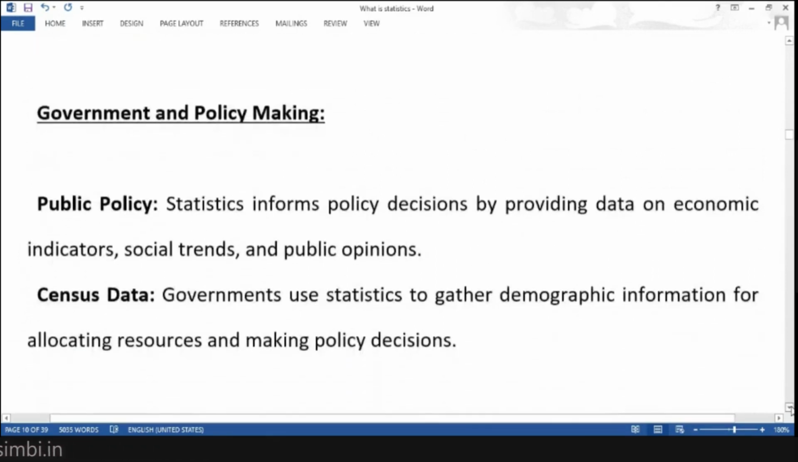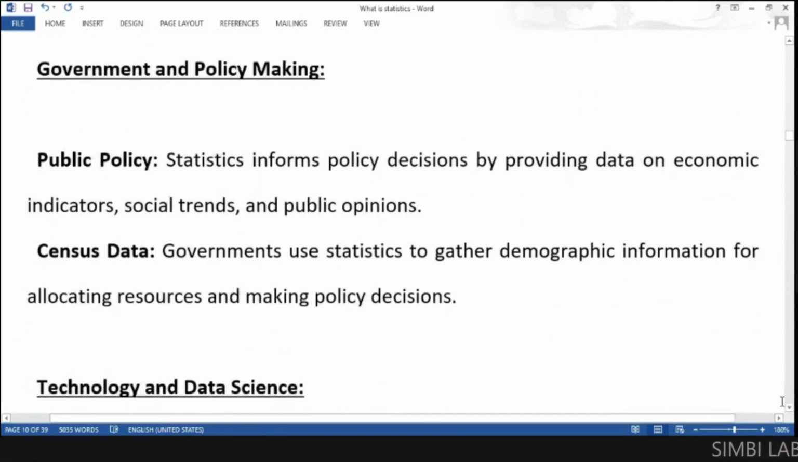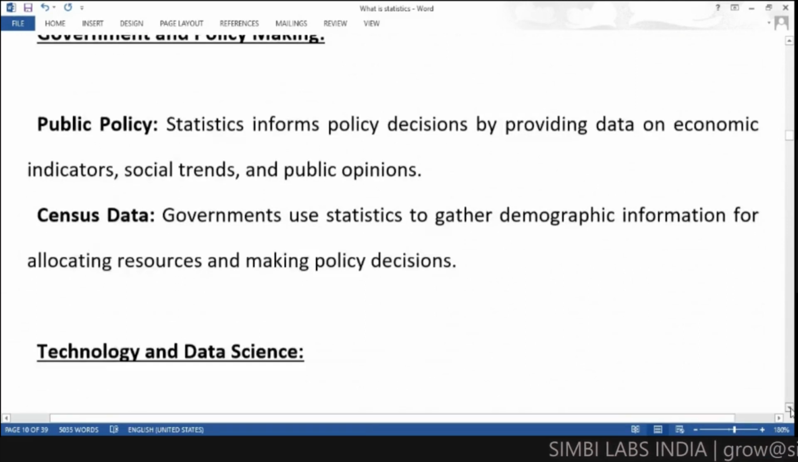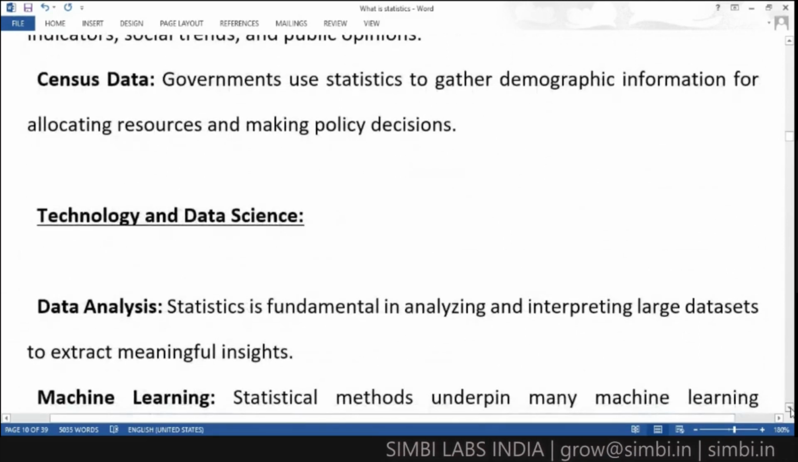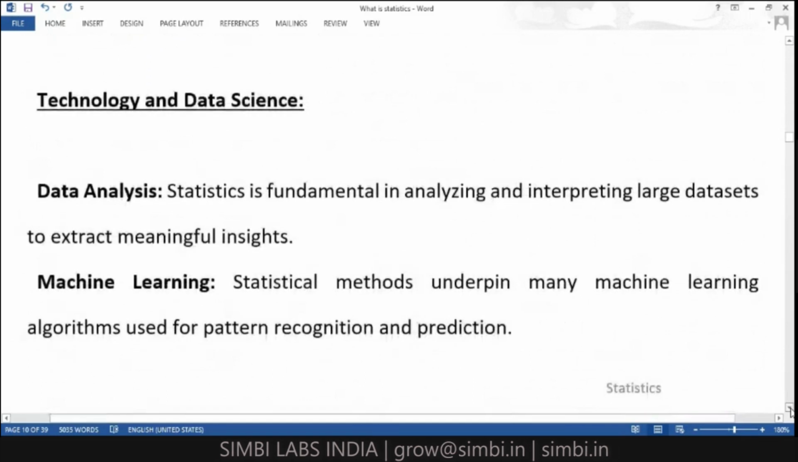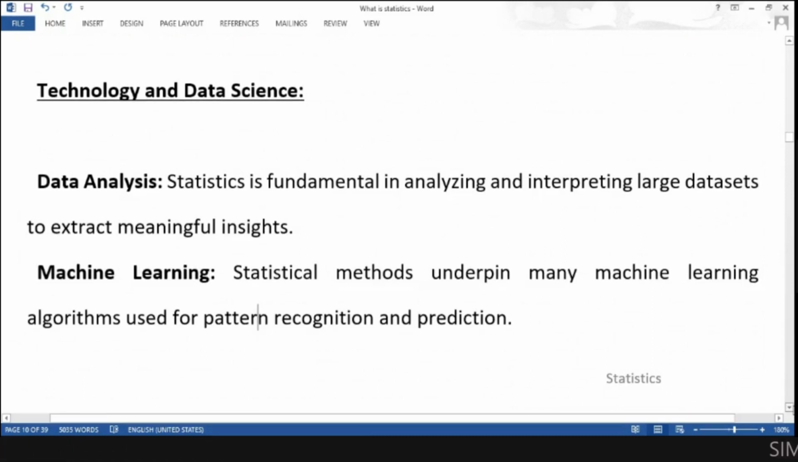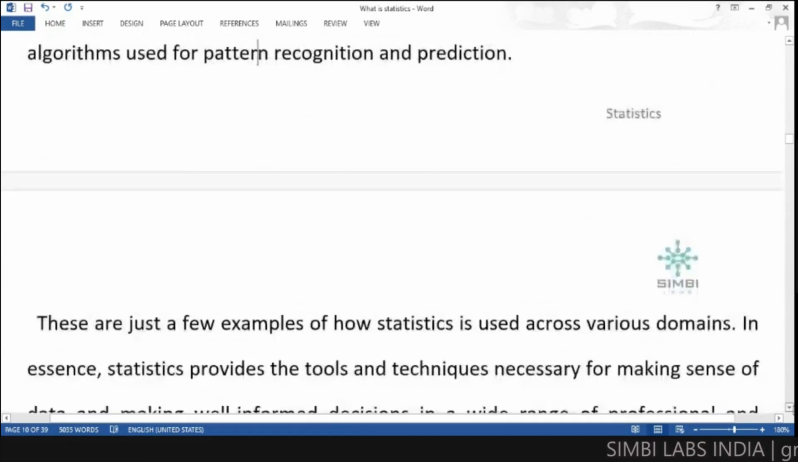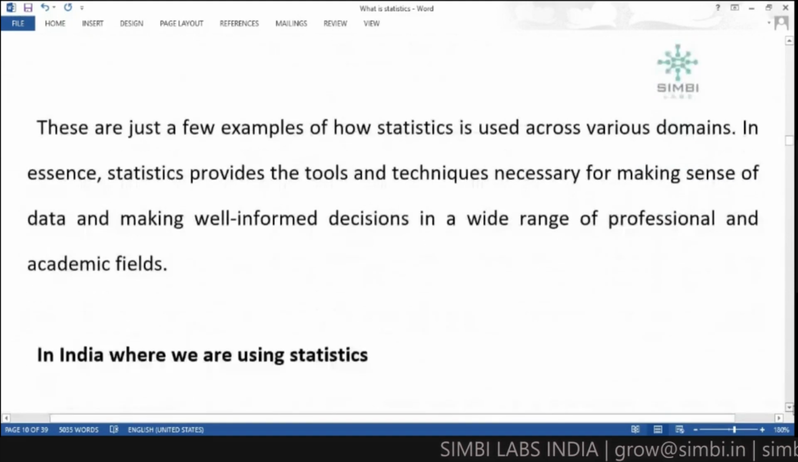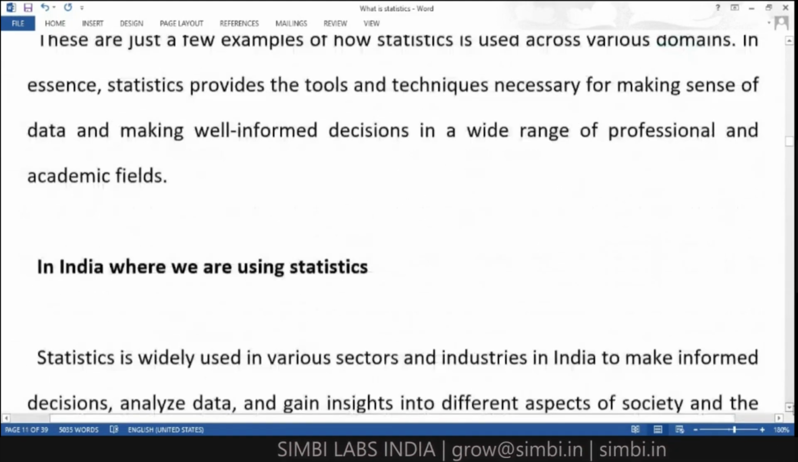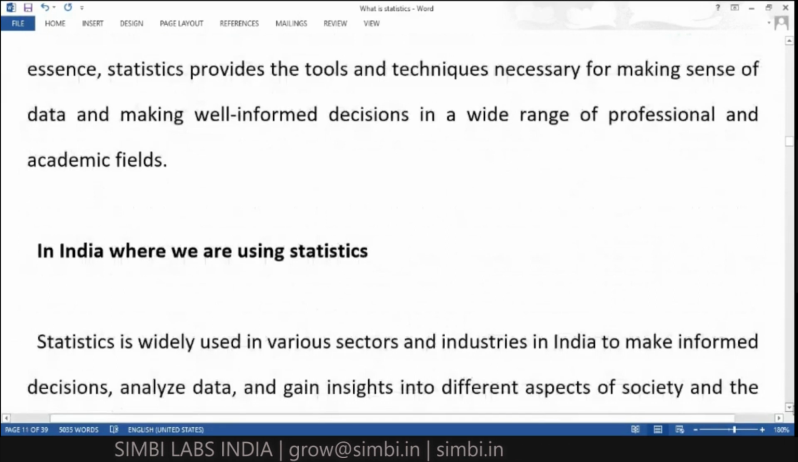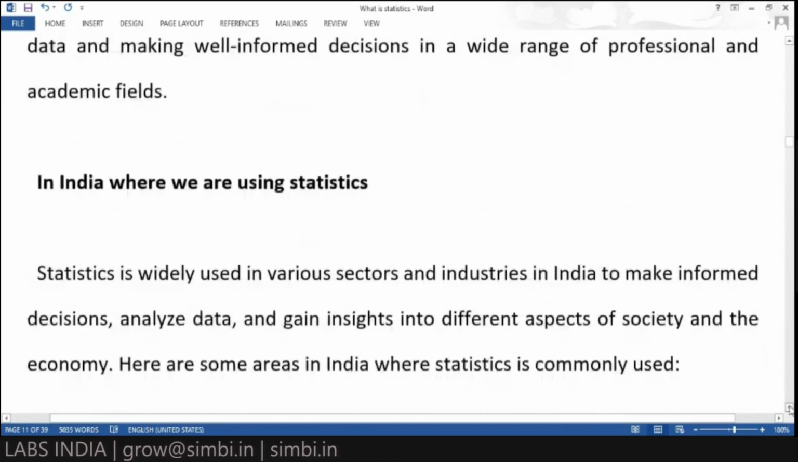And in government and policy making also, like public policies, census data also we are using. And in technology and data science also we are following statistics for data analysis, and for machine learning also we are using these statistical methods. So these are only some of the examples, but in so many areas we are using statistics. I have given only some examples.